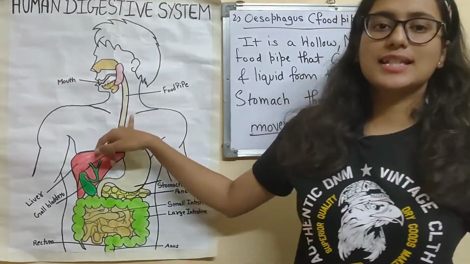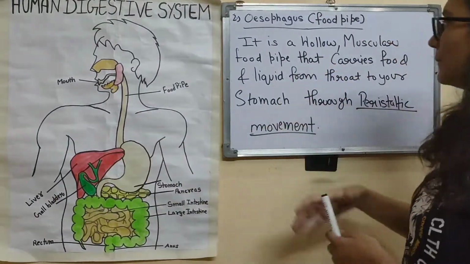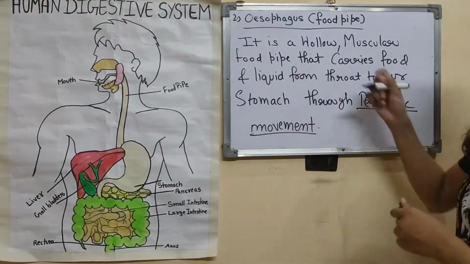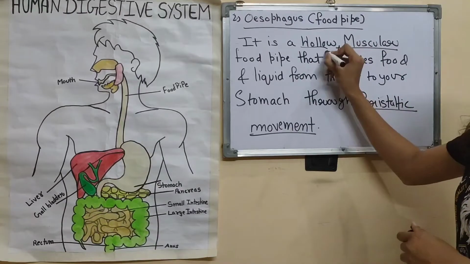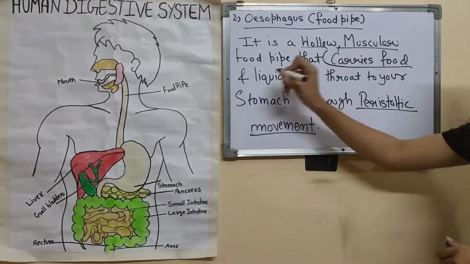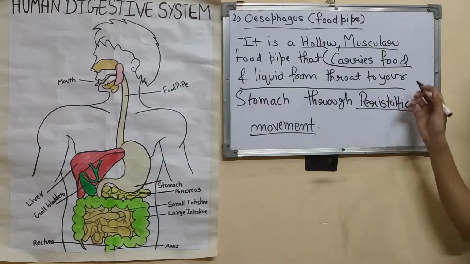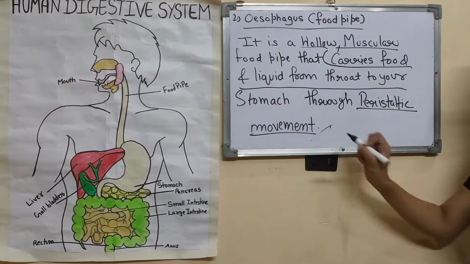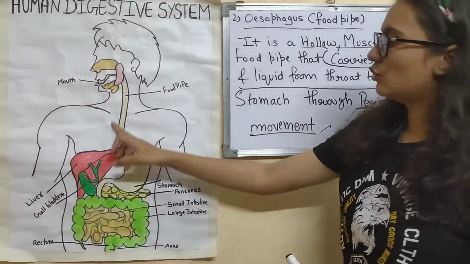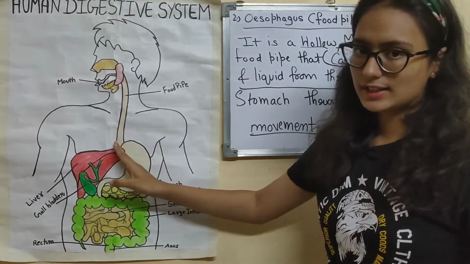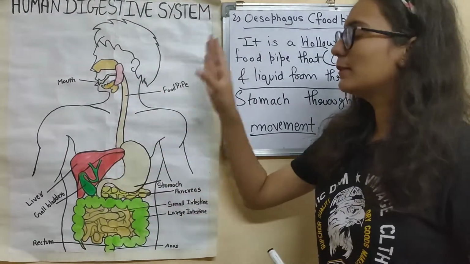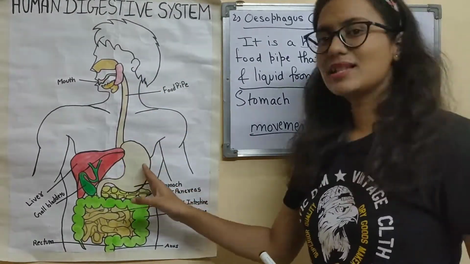So what happens in the esophagus or the food pipe is that it is a hollow muscular food pipe. It carries food or liquid from the throat to your stomach through peristaltic movement. And from here, where will the food go? From the esophagus or the food pipe, the food will now enter the stomach.